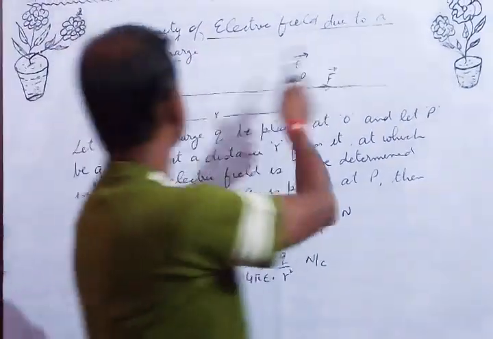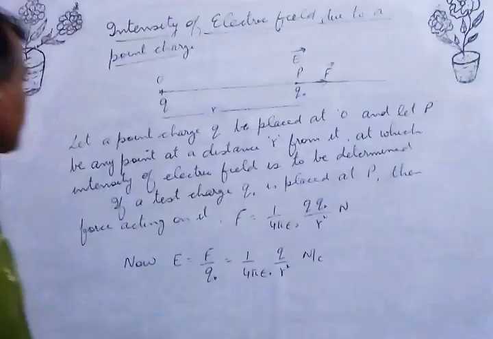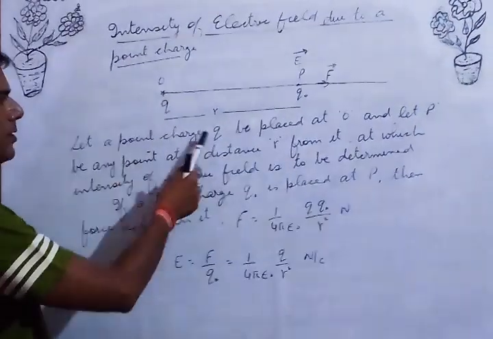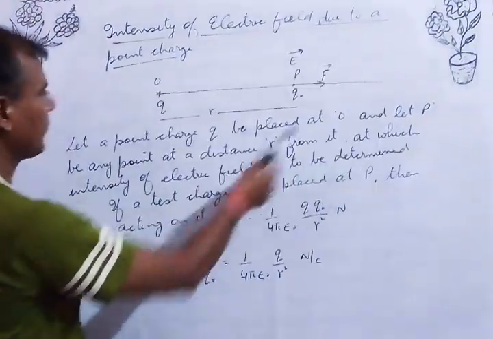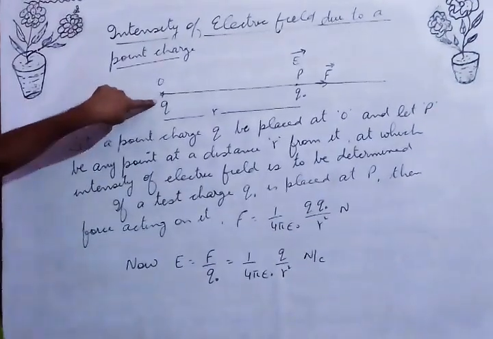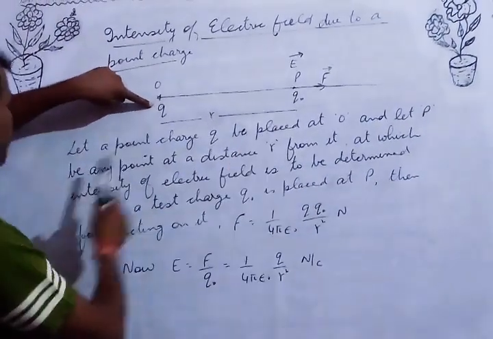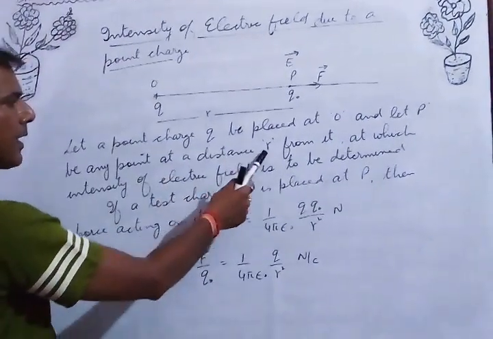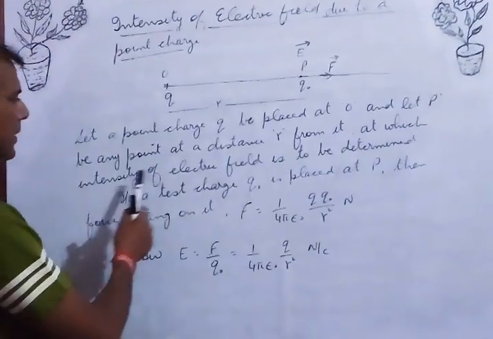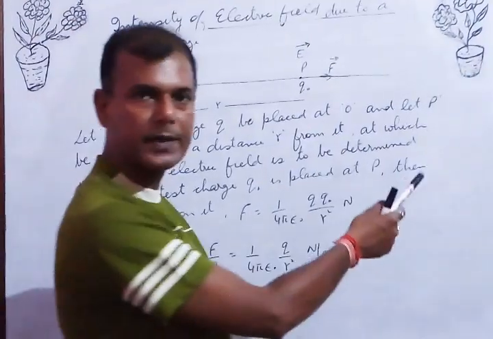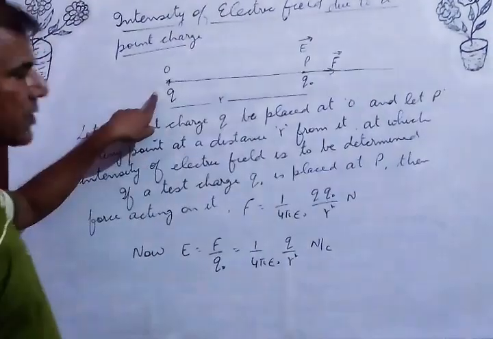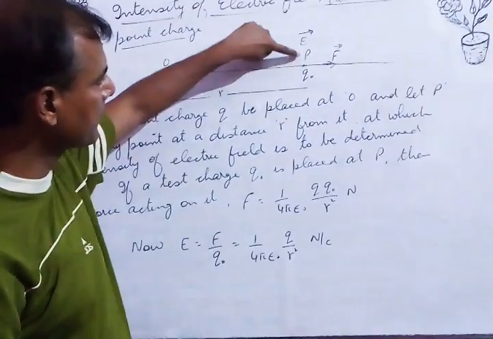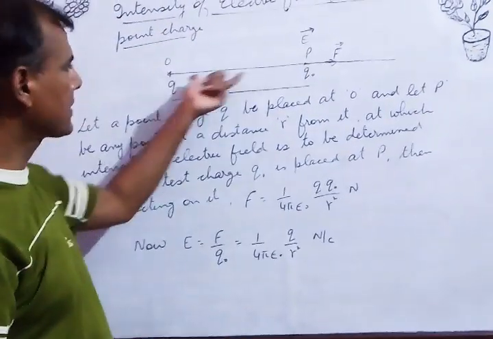Intensity of electric field due to a point charge. Let a point charge Q be placed at O. This is the O. Here I am placing a point charge Q. And let P be any point at a distance R from it at which the intensity of electric field is to be determined. Due to this point charge Q, we have to find intensity of electric field at P, which is at a distance R from it.